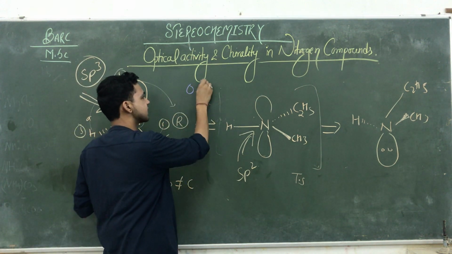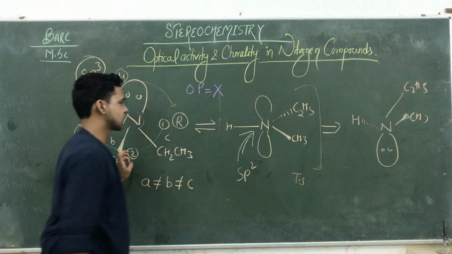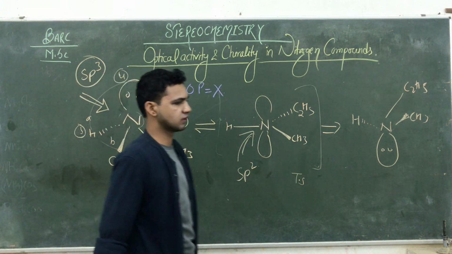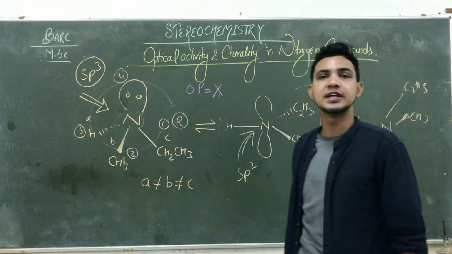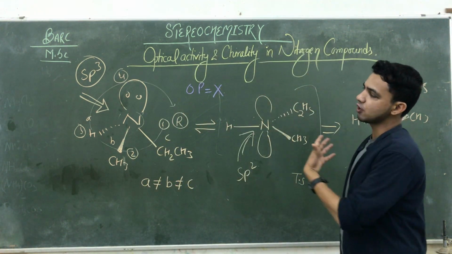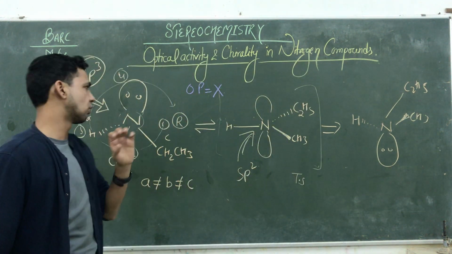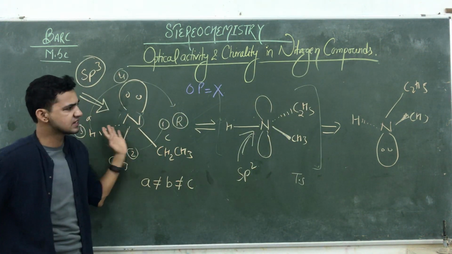यहाँ पे जो compounds है ये optically inactive compounds है, but it is a chiral compound. So such type of compounds are generally chiral but optically inactive compounds. अगर हमें इस पे ऑप्टिकल एक्टिविटी की स्टडी करनी है, so we are going to study about its quaternary salt. It is an open structure.